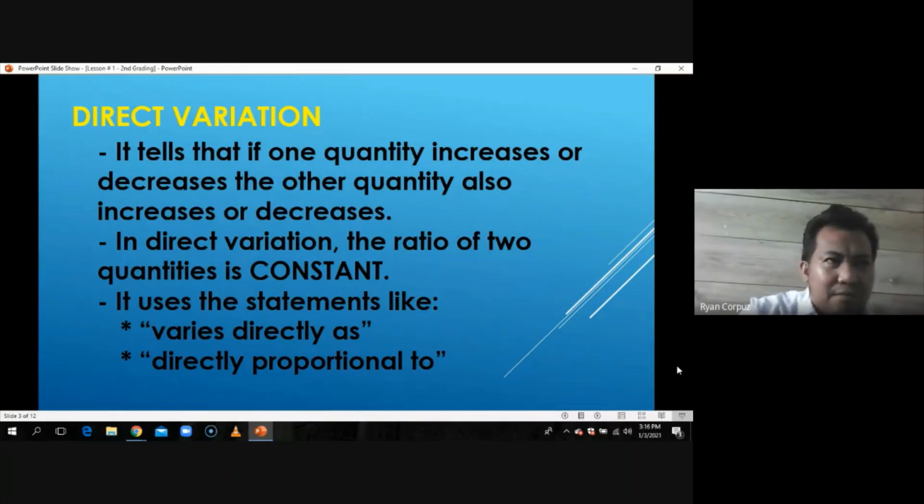Because there are problems where you have to think about what kind of variation it is, since the problem does not contain words that give us a clue about that specific kind of variation. But whenever you see words like varies directly as or directly proportional to, we are pertaining to direct variation.